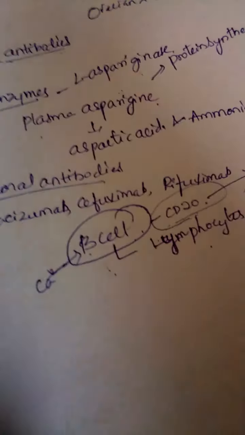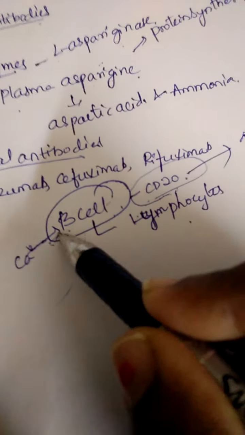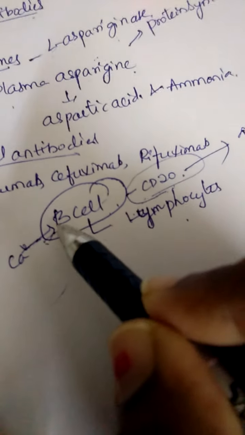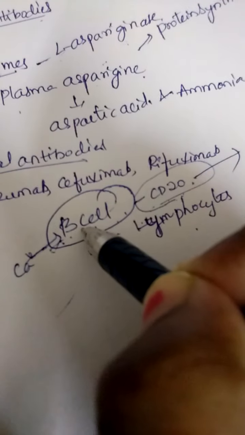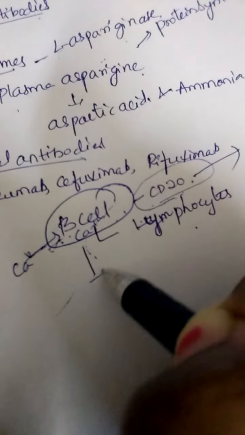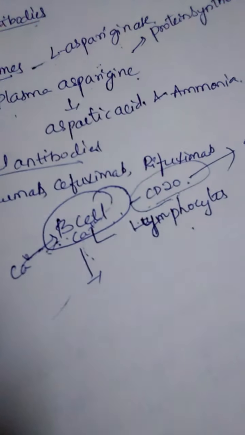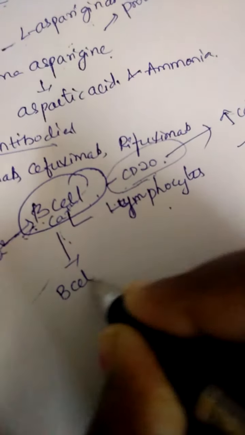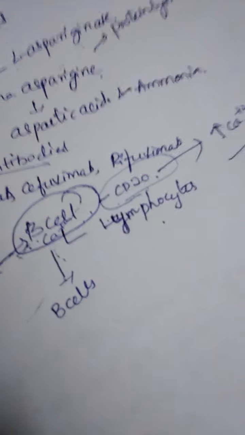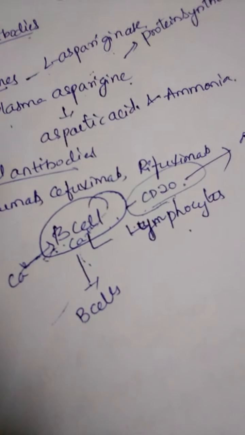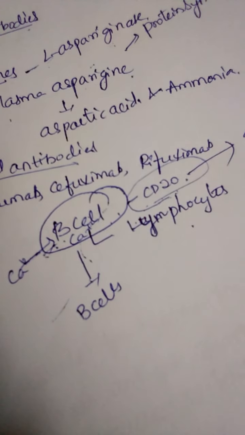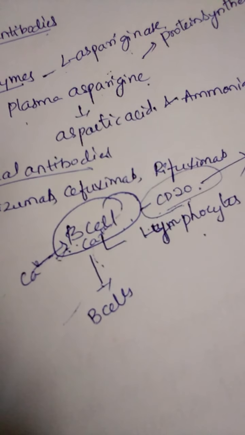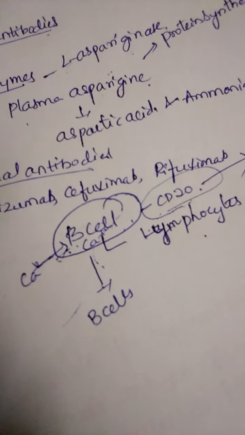After entering the cell, the calcium ions lead to activation of the B cells, and it produces more cells, or mitotic divisions can be increased in the presence of the calcium ions.